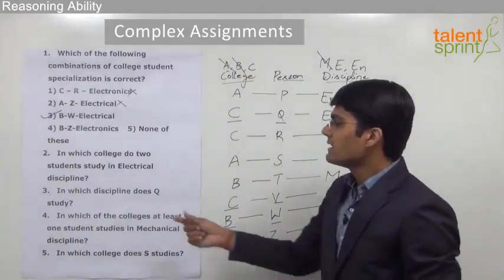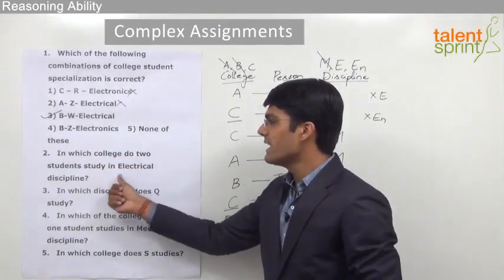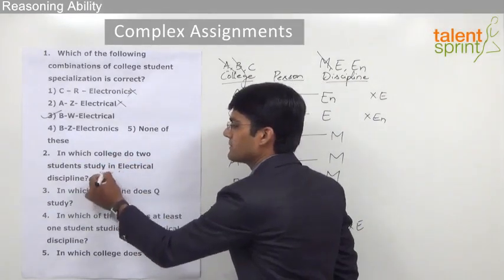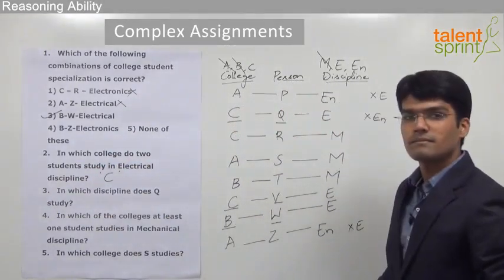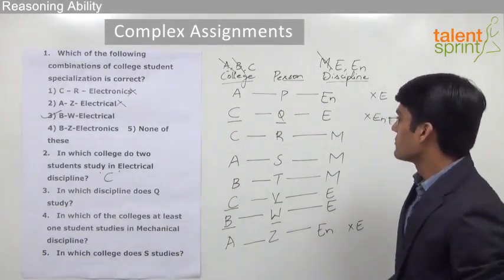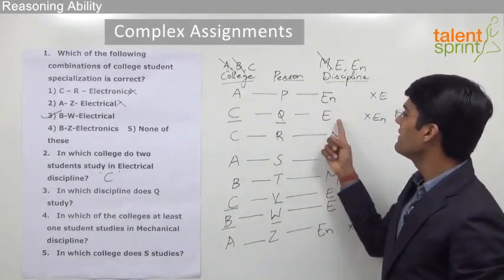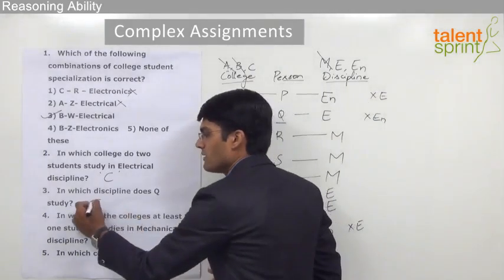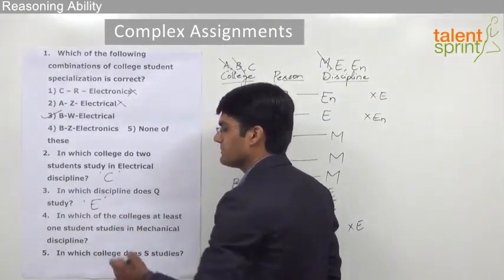So we can say that the college in which 2 students study electrical discipline is C. The third question is, in which discipline does Q study? So from the assignment we know that Q studies electrical. So the answer for question 3 is electrical.